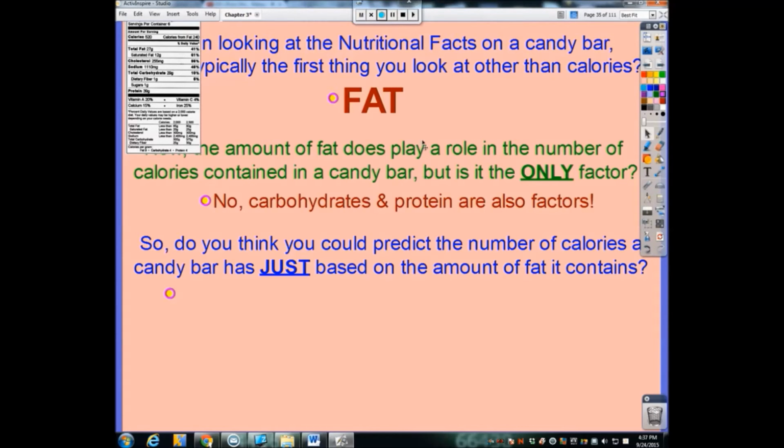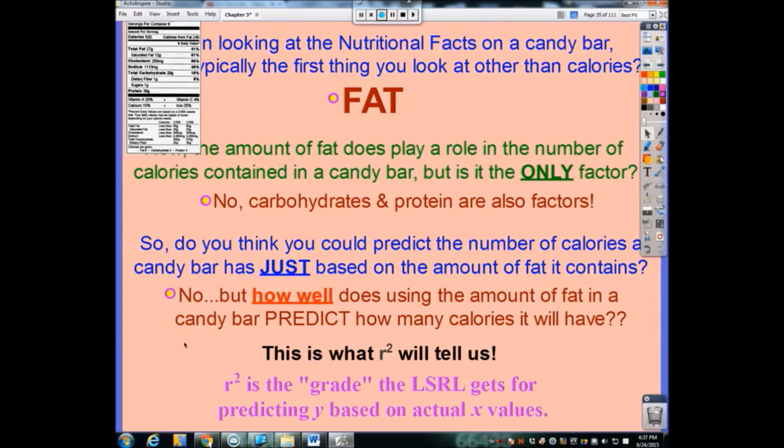And well, if we just said there were three things altogether, fat, carbohydrates, and protein, that really make up calories, just using fat, we could use it as a predictor, but it's not going to be the greatest because, well, what about the carbohydrates? What about the protein? So we would say no, but how well does the amount of fat in a candy bar predict how many calories it will have? That's what this R-squared number is going to tell us.